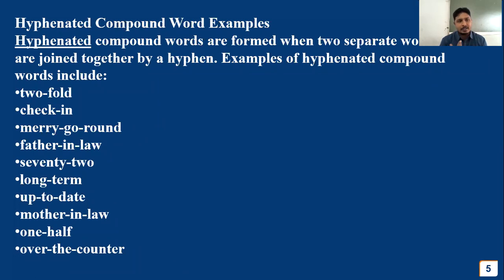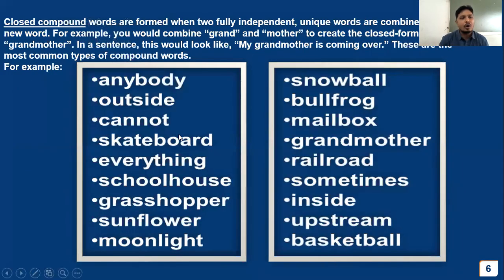counter. Now all these words are individually independent words, but these words are combined together to make a specific word with a specific meaning. Now, merry-go-round, you should not write it like a closed word because it will become difficult for you to pronounce it or to understand what word exactly is there on the board or the paper or whatever it is. Similarly, father-in-law also, we are supposed to hyphenate it and write it for a clear understanding and clear pronunciation.